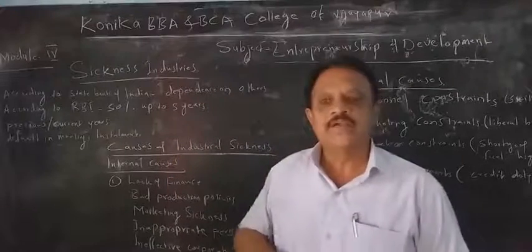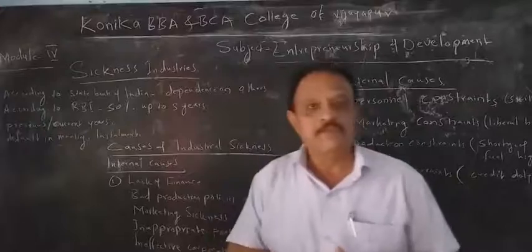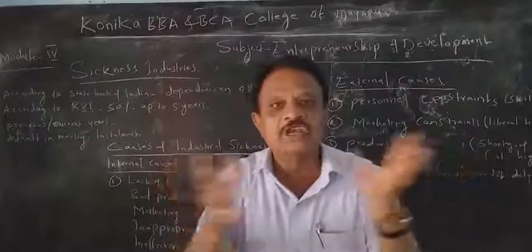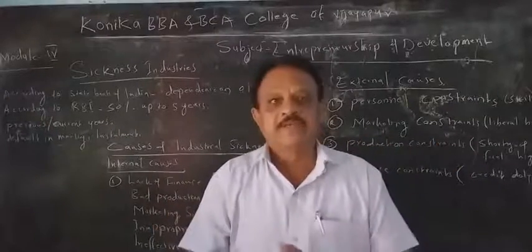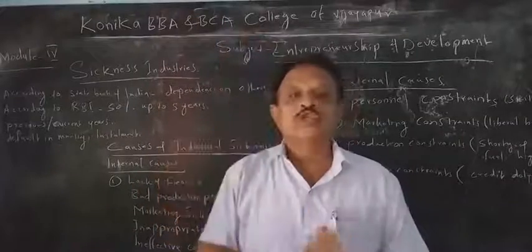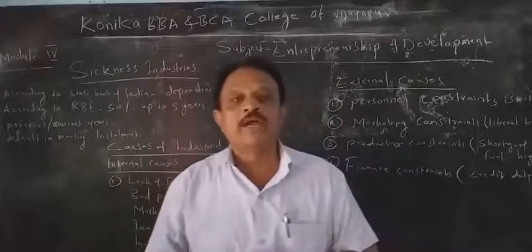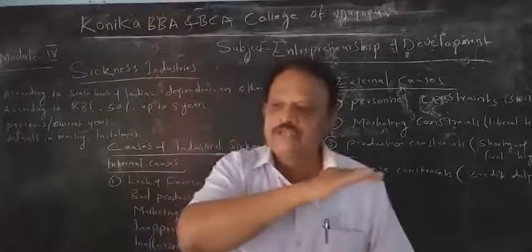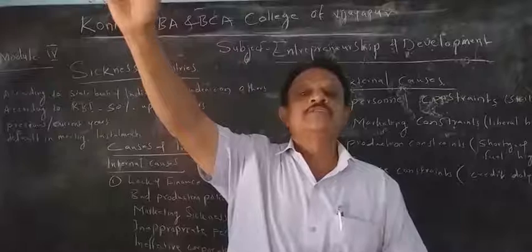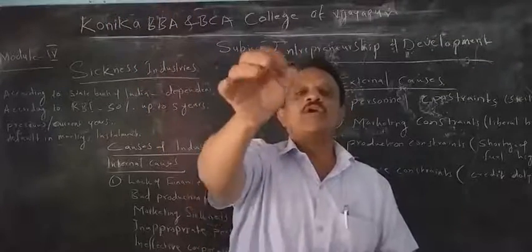Then next, what else is a sick industry? Default in meetings. Suppose they are not continuously conducting meetings in the business, that industry is also a loss industry. And if they never pay installments to the banks for the loan they have taken, continuously not paying installments, that industry is called a sick industry or loss industry.